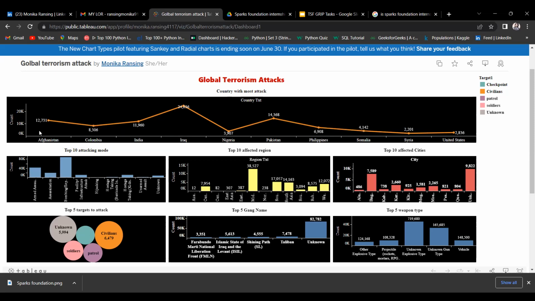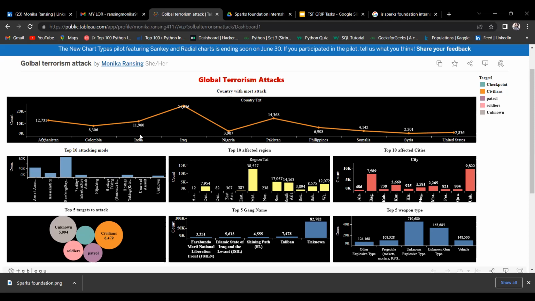After that there is Afghanistan, and the count is 12,731. The fourth is India, and the terrorist attack count is 11,960. So from the first graph we can find out that Iraq is highly affected by terrorist attacks.